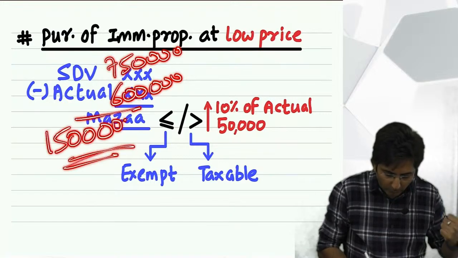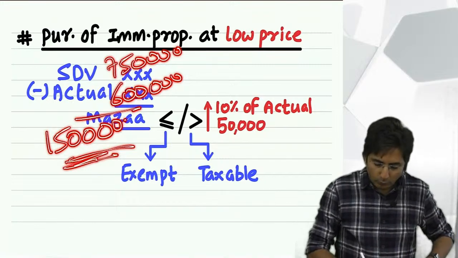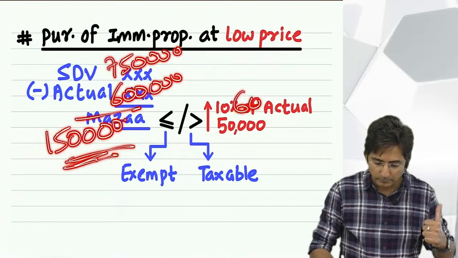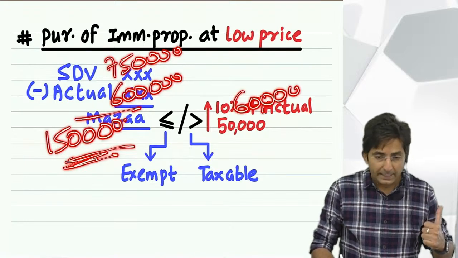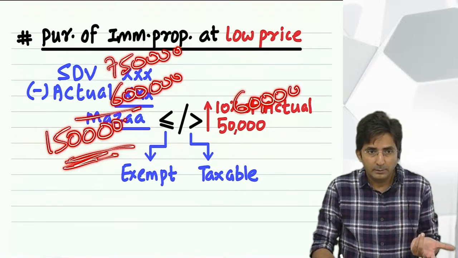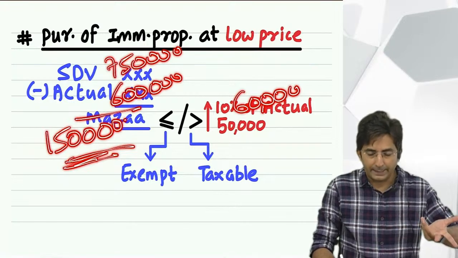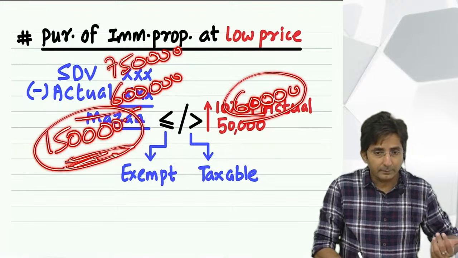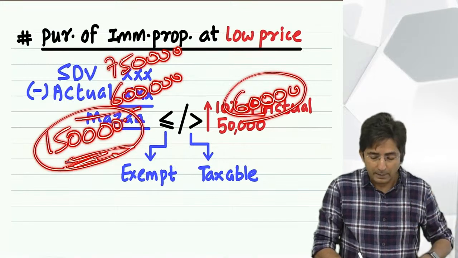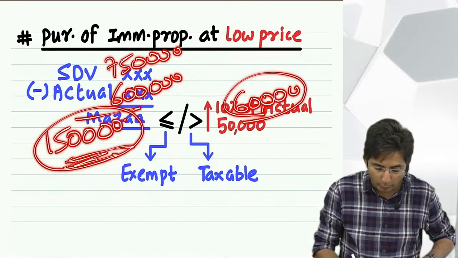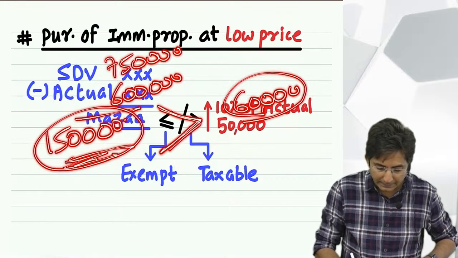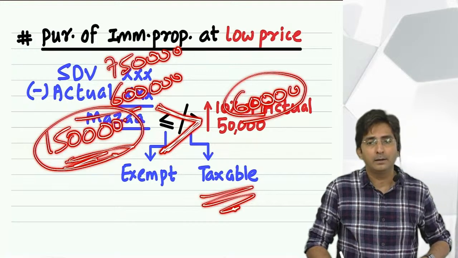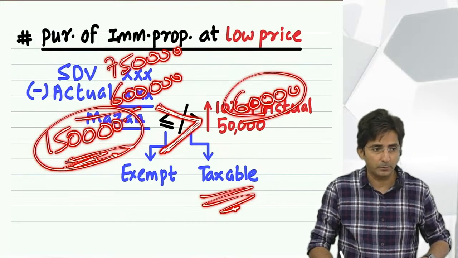Compare with our formula. 10% comes to 60,000, and 50,000 is a fixed amount. So between 60 and 50, what is higher? 60,000. Now compare the benefit. Are we getting a small benefit or a big benefit? See this greater than sign, and greater than means taxable. So this will be taxable.